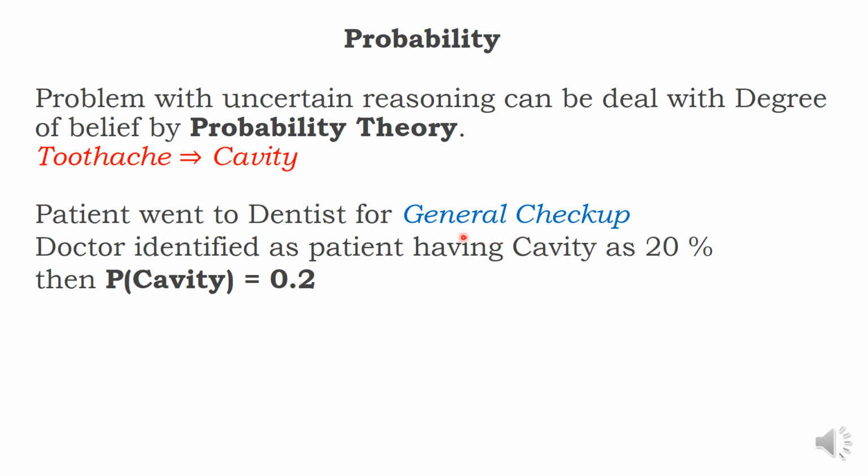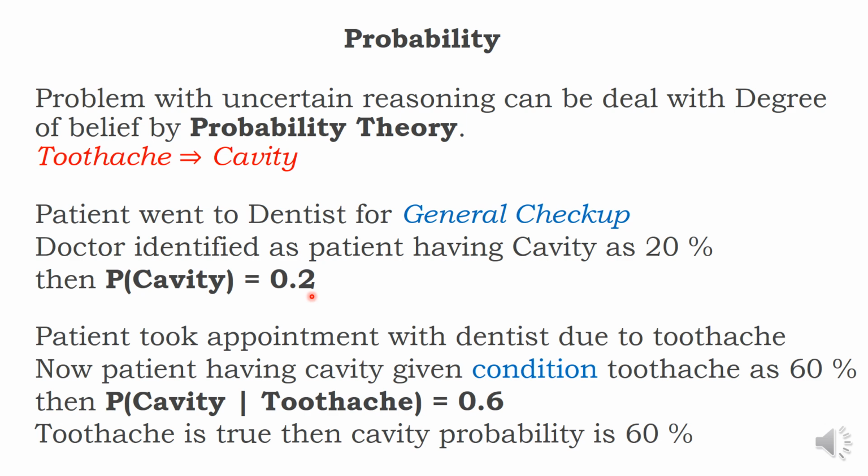For the patients who went for a general checkup, in general, 20% of the patients are having a cavity. Which means if a patient is going to a doctor, especially a dentist, for a general checkup, not for any toothache, because later I am going to discuss toothache, then he is having a cavity with 20%. We represent it as probability of cavity is 0.2. That is 20%.